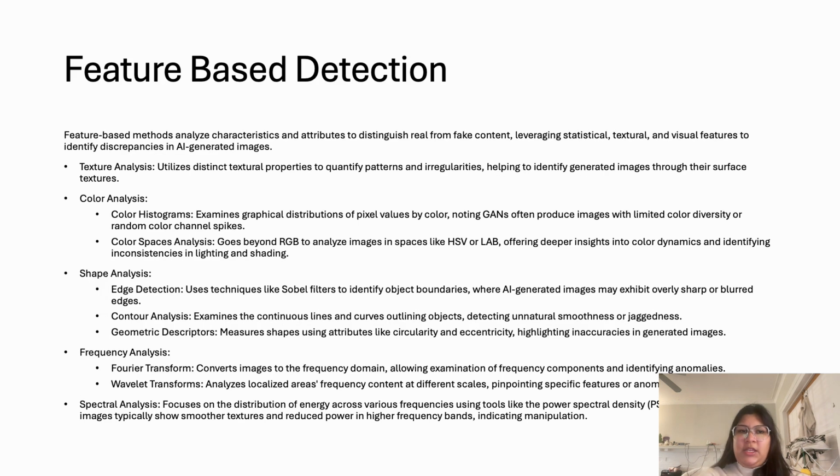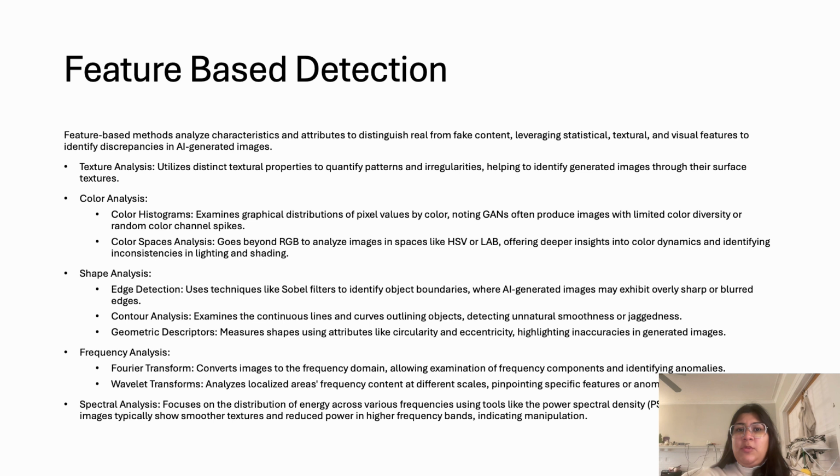Starting with feature-based detection methods. Feature-based detection methods analyze the characteristics and attributes to distinguish real from fake content. They leverage statistical, textual, and visual features to identify discrepancies in AI-generated images. Ideally, this can be performed either through texture analysis, which utilizes distinct textual properties to quantify patterns and irregularities, or through color analysis, where you can look at color histograms and color space analysis to examine the graphical distribution of pixel values, or go beyond RGB to analyze images in other spaces like HSV or LAB.